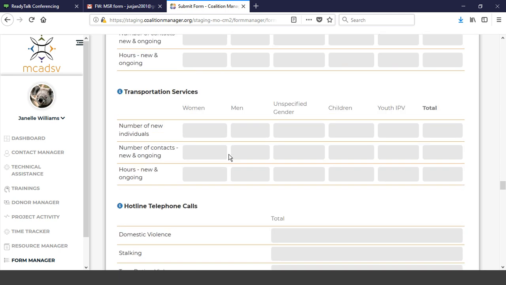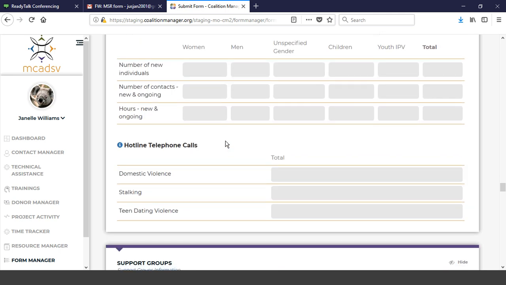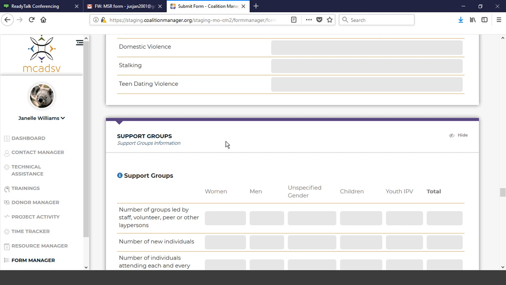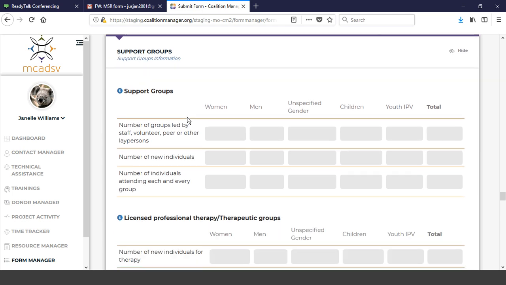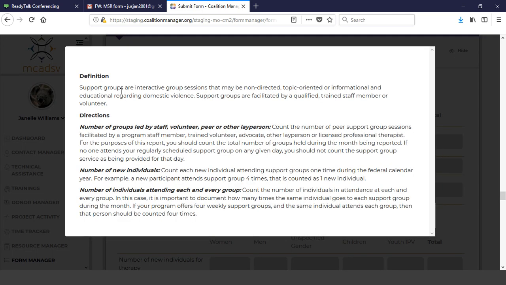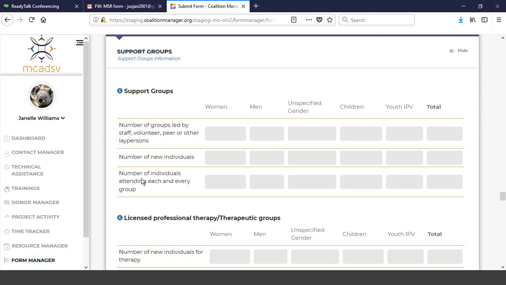All right. So hotline calls. The good news is nothing changed with hotline calls. You're still going to collect the hotline calls as normal. Then with support groups, again, this does have a little bit of a change. We're still going to capture the number of groups that are led by staff, volunteer, peer, or other layperson. So not your therapeutic group. And if you need that reminder again, just push on the I. It's going to give you some definition and some directions.